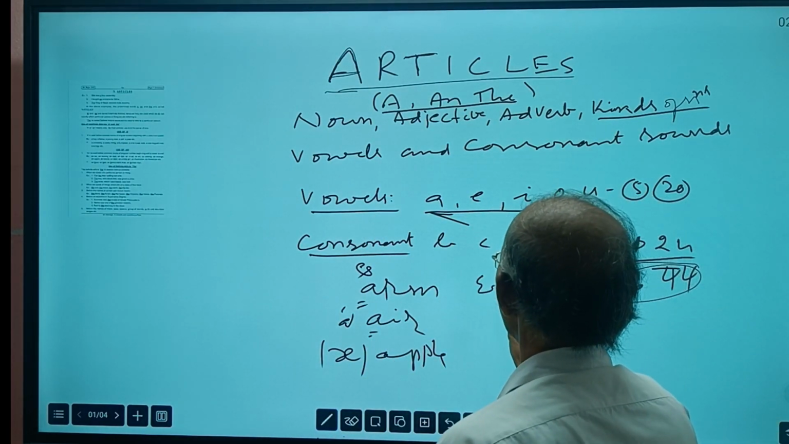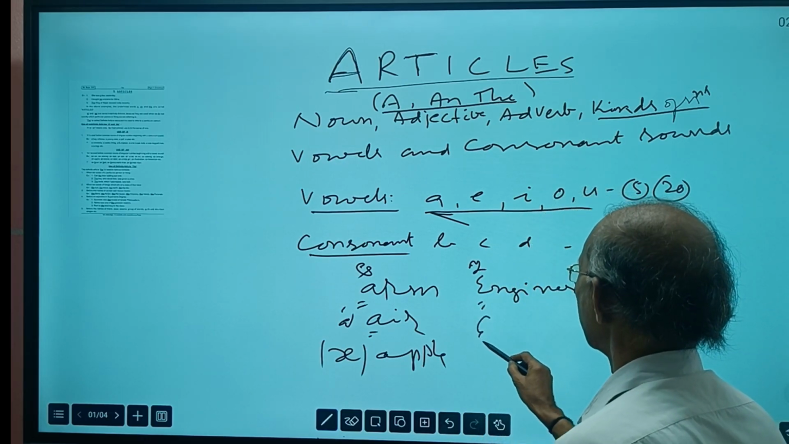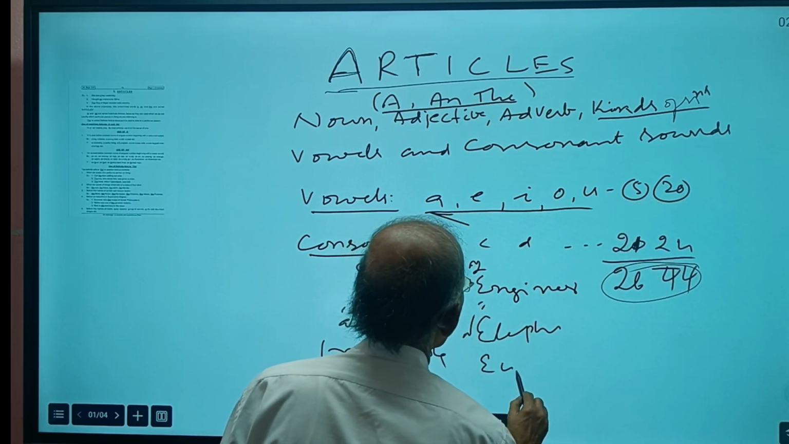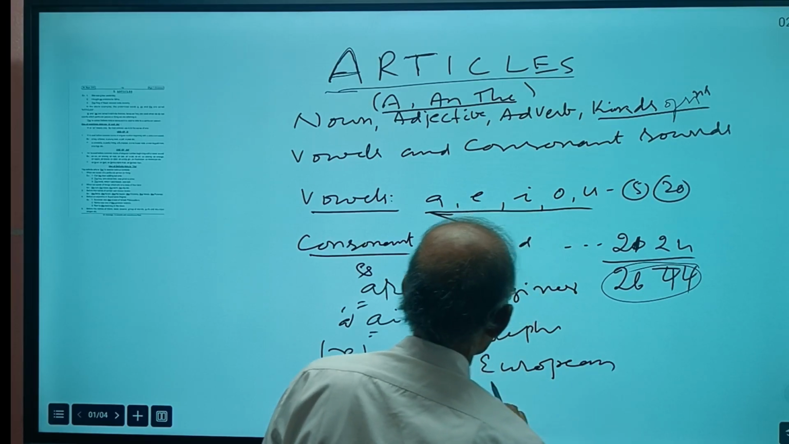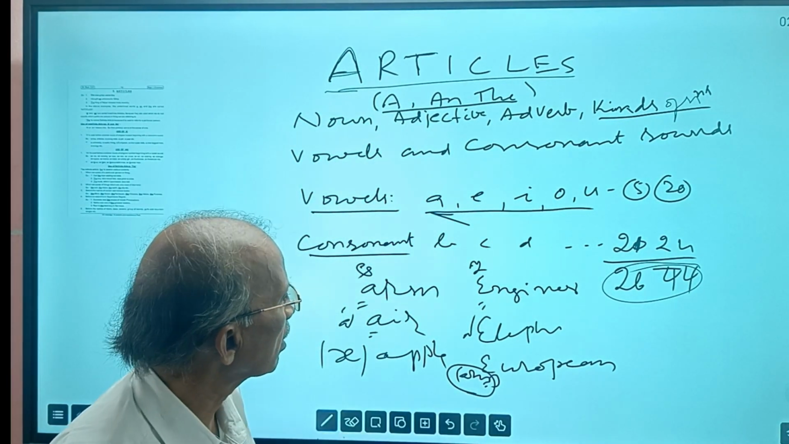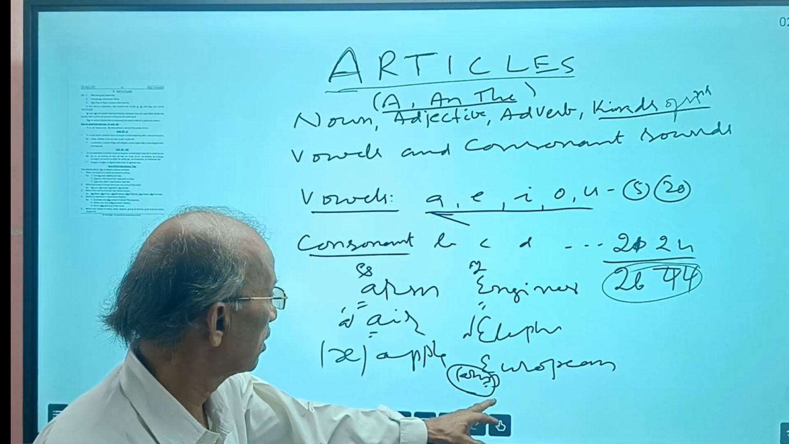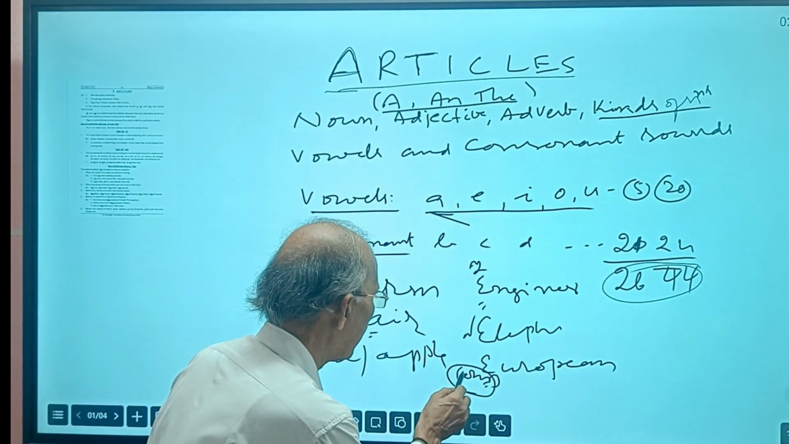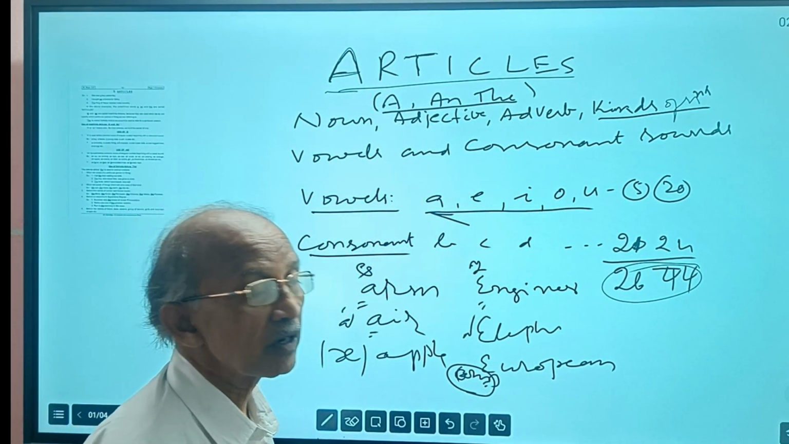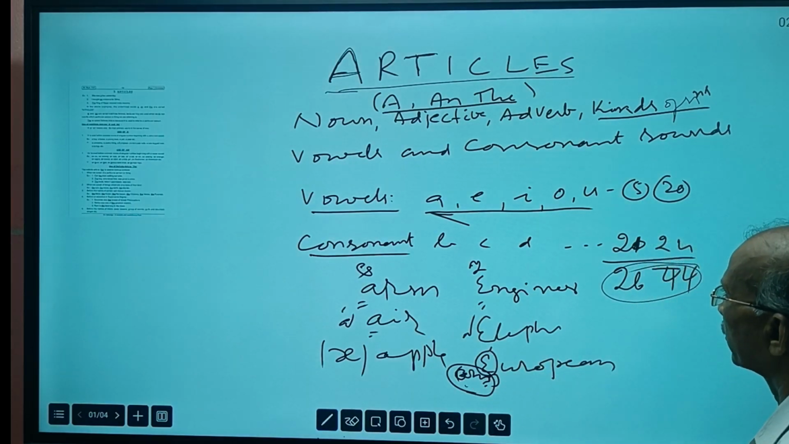Similarly, E also. See here, engineer: here it gives an E sound. Elephant: here it gives a different sound. European: here it gives a Y sound. That is not a vowel sound; it's a consonant sound. Listen carefully, dear students. We find this sound among the consonant sounds in Telugu. So here the vowel E gives us a consonant sound.